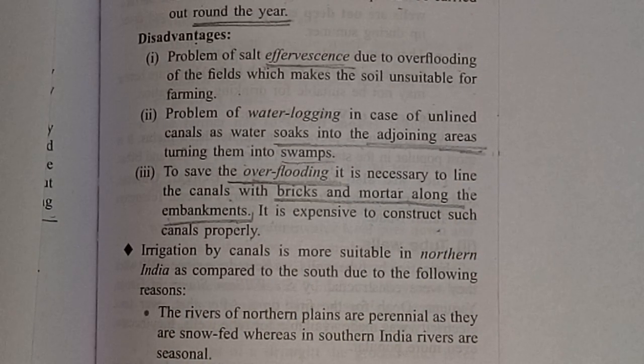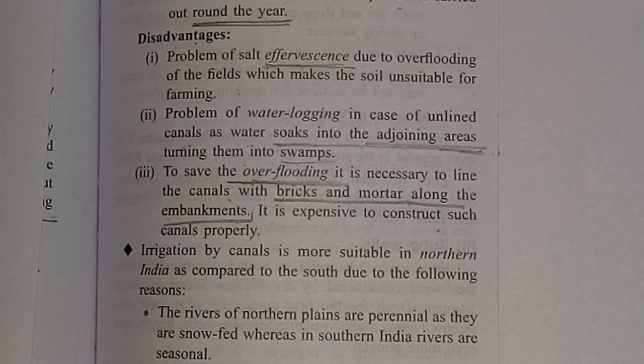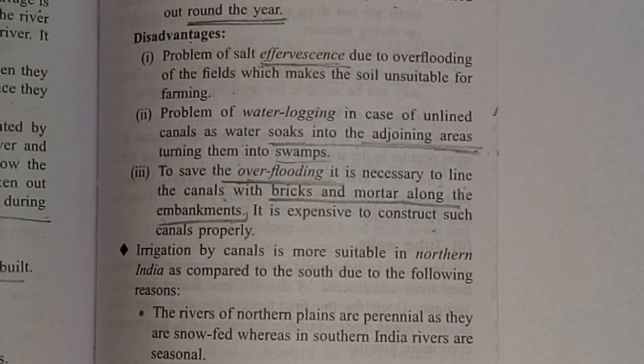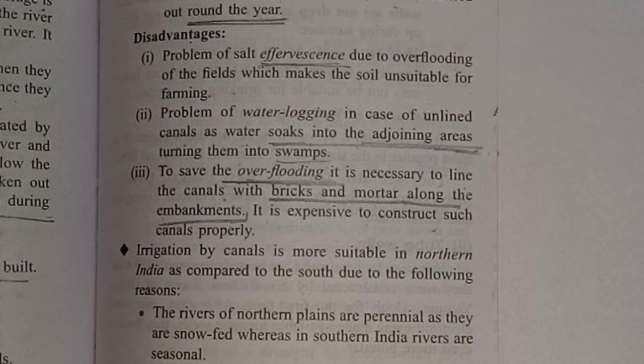It is expensive to construct such canals properly. Earlier we studied inundation canals, which are cheap and easy to construct, but these canals are expensive to construct.